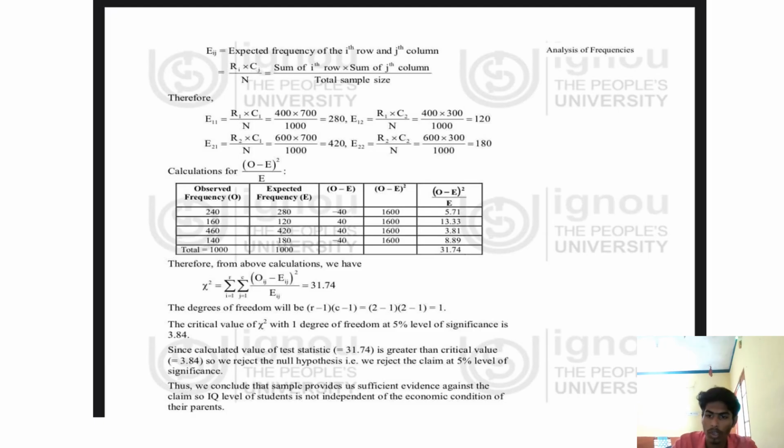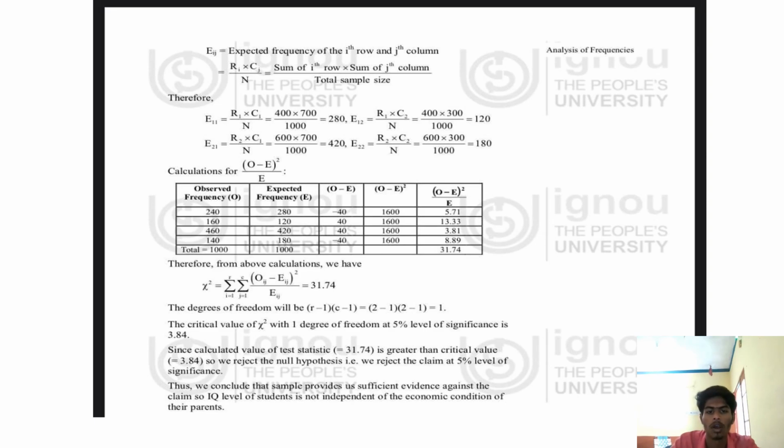If we square O minus E, we get 1600, 1600, 1600, 1600. All those values are equal. O minus E whole square by E means 1600 by 280 is 5.71, 1600 by 120 is 13.33, 1600 by 420 is 3.81, 1600 by 180 is 8.89. After summing all of those, we get a total of 31.74.